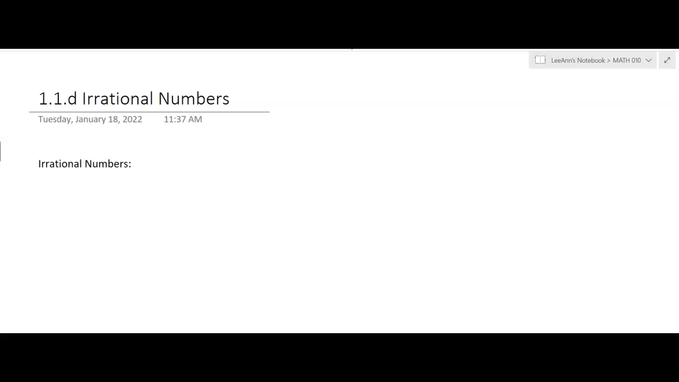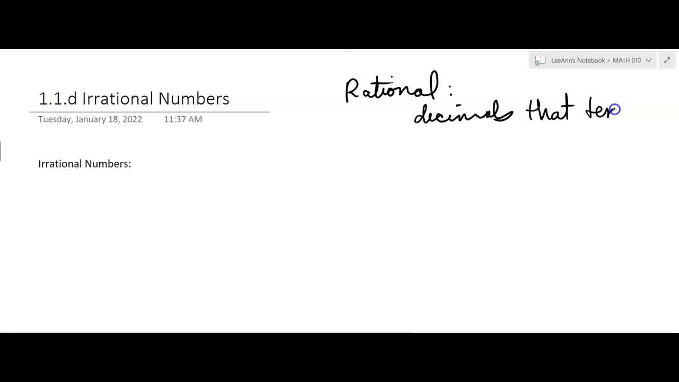So now we're going to talk about this set of irrational numbers. So we had rational numbers. We said they can be written as a fraction, and they include decimals that terminate or stop, and decimals that repeat. Those are rational numbers. Well, irrational numbers are the ones that are decimals and they don't terminate and they don't repeat.